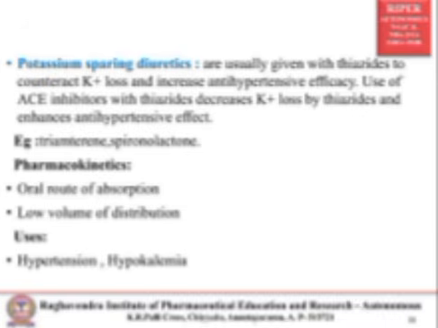Next one is potassium sparing diuretics. They are usually given with thiazides to counteract potassium loss, and it increases the antihypertensive efficacy. Use of ACE inhibitors with thiazides decreases the potassium loss by thiazides and enhances the antihypertensive effect. For reducing the potassium loss, we will give potassium sparing diuretics along with thiazides. Examples: triamterone and spironolactone.